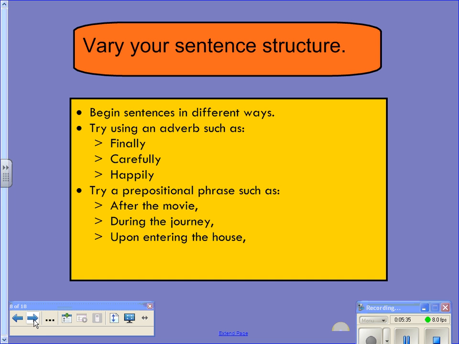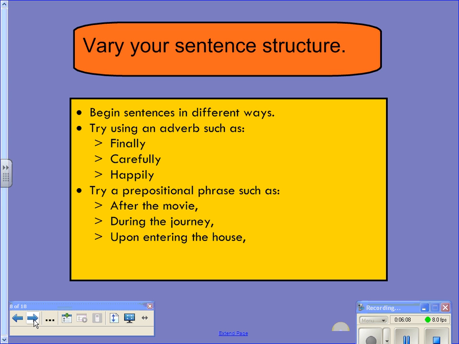Vary your sentence structure. Once you have completed changing the word choice from the prior step, begin your sentences in different ways. A couple of different ways to do that is to try using an adverb such as finally, carefully, happily, or a prepositional phrase such as after the movie, during the journey, upon entering the house.